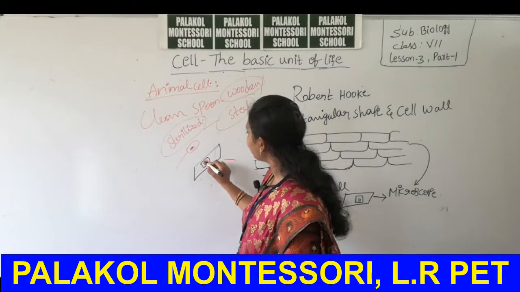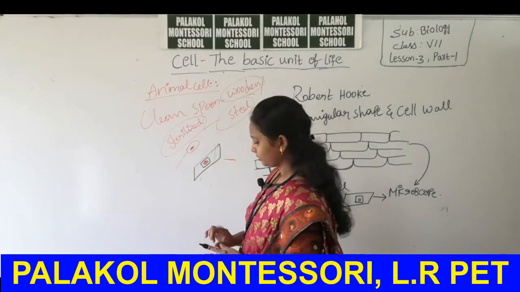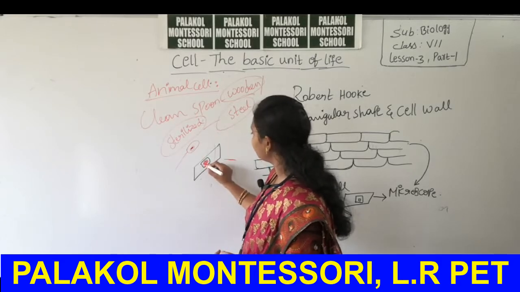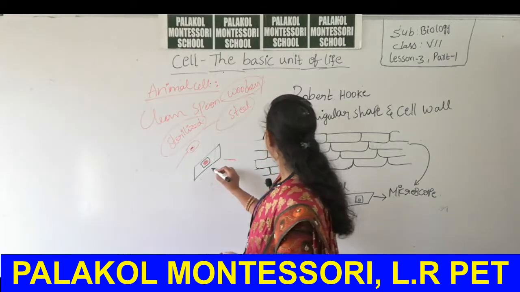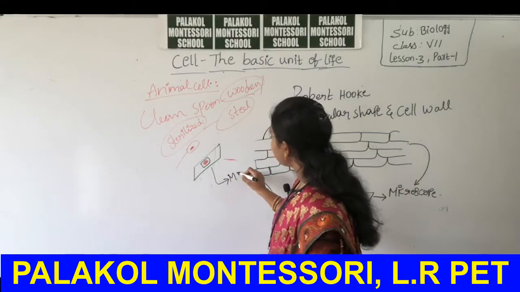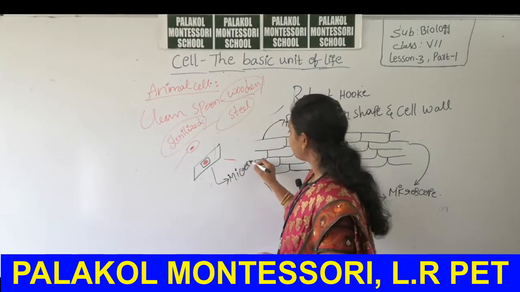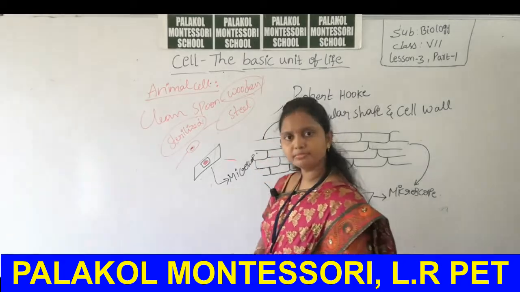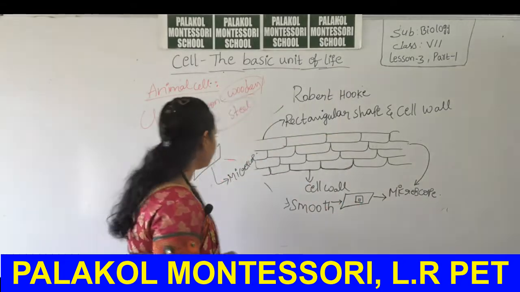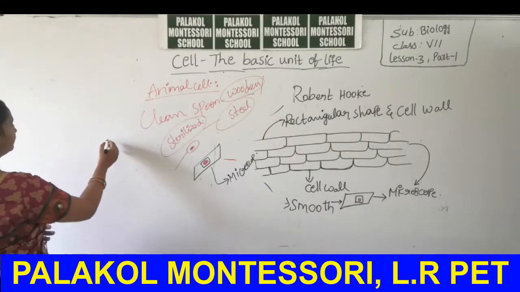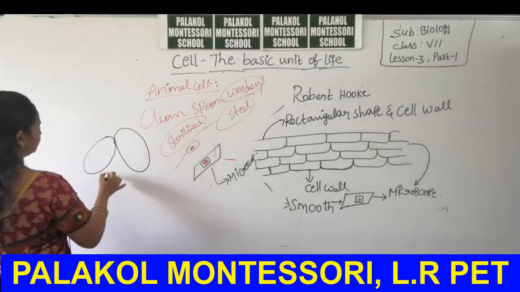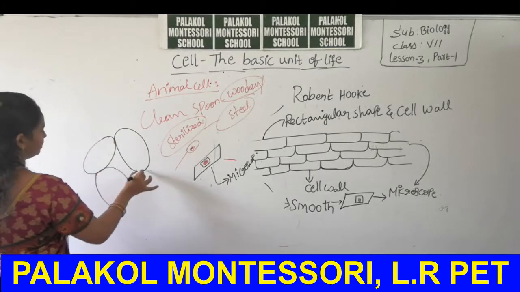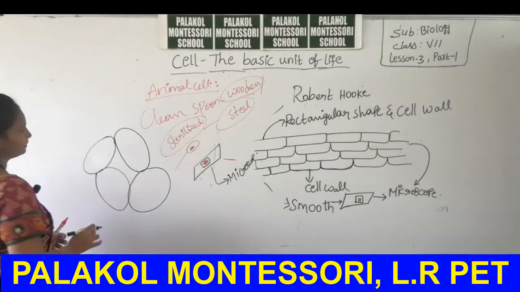Before that, we have to add a drop of water. Then you have to cover with a cover slip. Then observe under the microscope. What will you observe, students? The cells are observed in this manner.